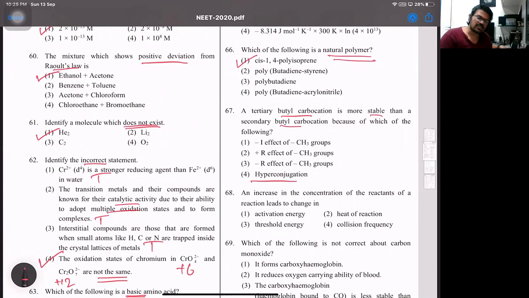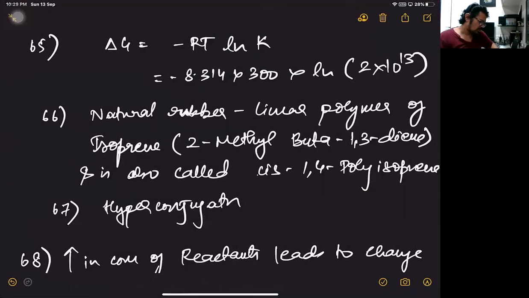68. Increase in concentration of reactants of a reaction leads to change in. So here the answer is, 67 was 4. 68 is also 4. That's collision frequency. Concentration of reactants will increase, so probability of them having collisions will be more. So the collision frequency will increase. And if they achieve the required amount of temperature, that's what we call activation energy is achieved, then yes, they will get converted into products. So 68 is 4. Look at this.